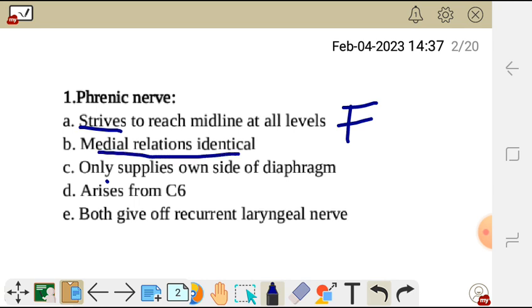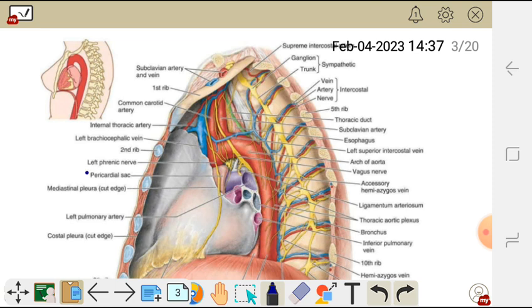Medial relations are identical. This statement is relating to the left and right phrenic nerve, saying their medial relations are identical. So let's see. This is the retro view of the thorax cavity, where we find the left phrenic nerve, which is this nerve here.